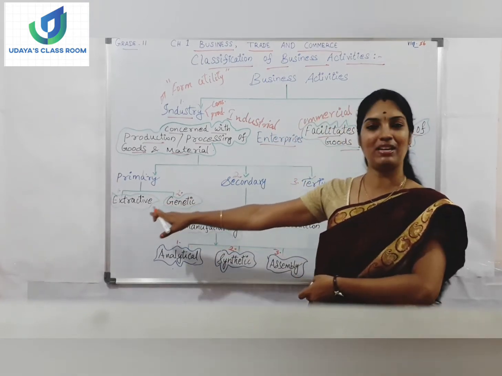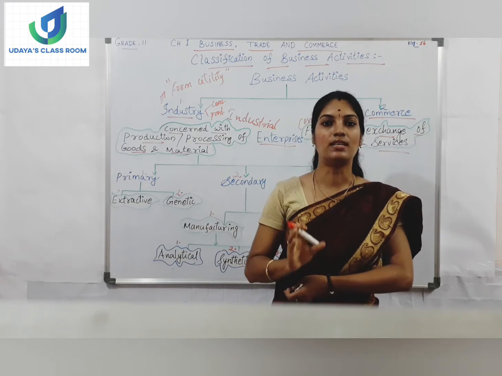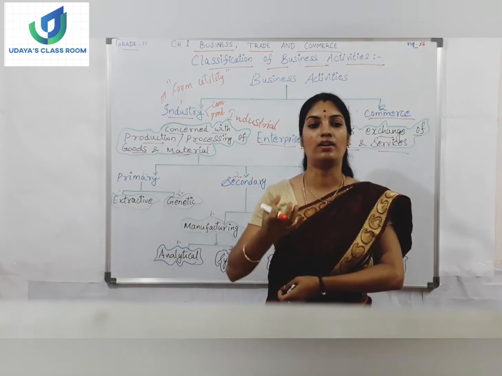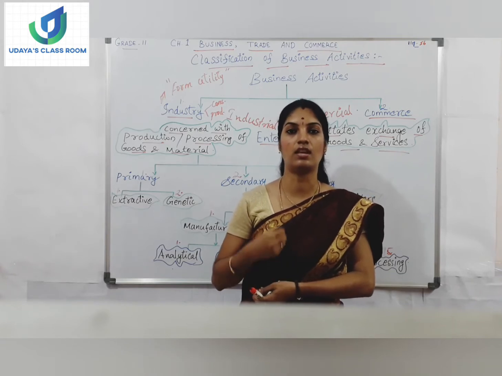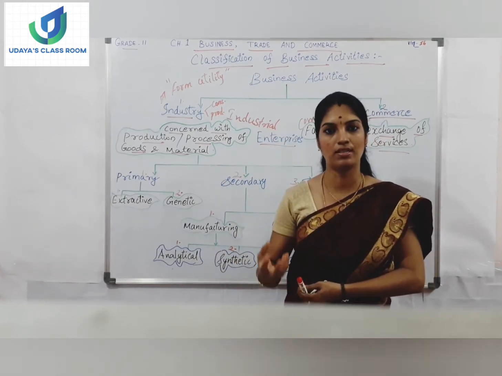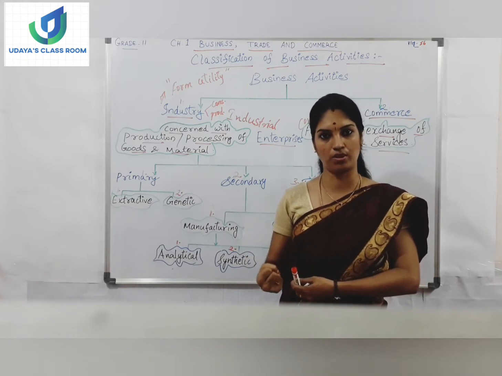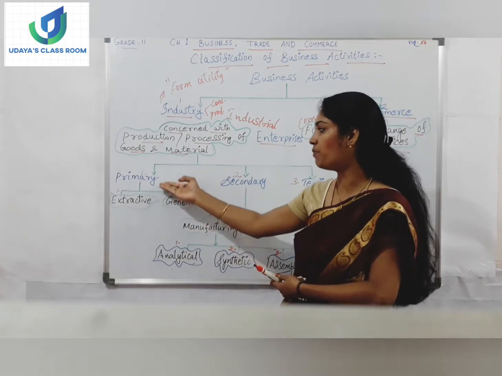Extractive industry means products are drawn or extracted from natural resources. Naturally, we get some resources, and if we extract products from those resources, they come under primary industry.